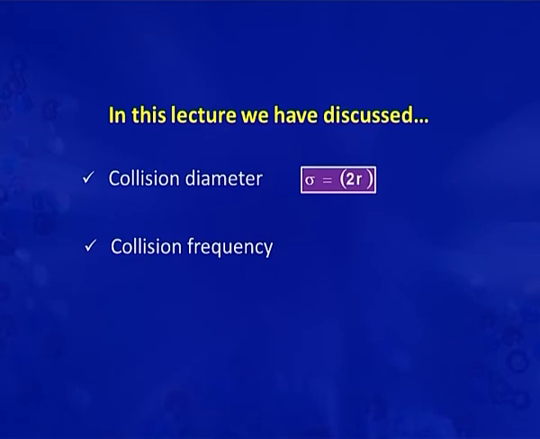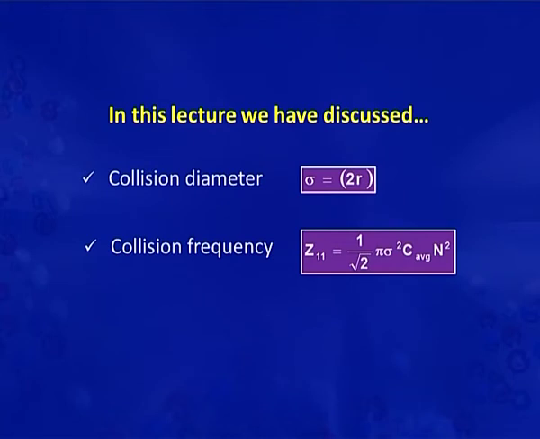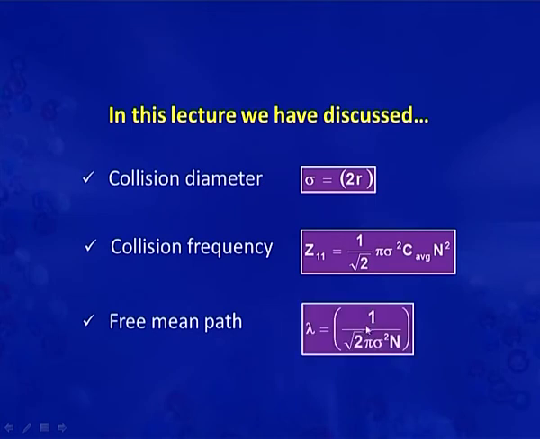The symbol for this is Z, and Z11 is equal to 1 by root 2 pi sigma square C average into n square. And then we discussed the mean free path. The symbol is lambda, and the expression for this is lambda equals 1 by root 2 pi sigma square n.